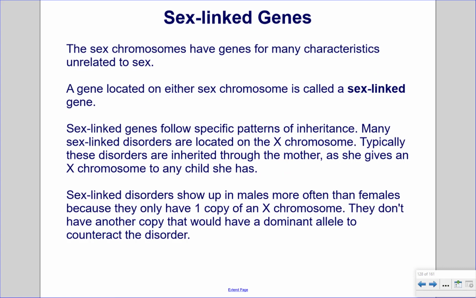Sex-linked genes. The sex chromosomes have genes for many characteristics unrelated to sex. A gene located on either sex chromosome is called a sex-linked gene. Sex-linked genes follow specific patterns of inheritance. Many sex-linked disorders are located on the X chromosome. Typically, these disorders are inherited through the mother, as she gives an X chromosome to any child she has. Sex-linked disorders show up in males more often than females because they only have one copy of an X chromosome. They don't have another copy that would have a dominant allele to counteract the disorder.